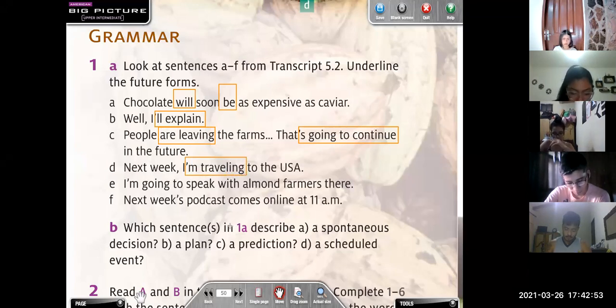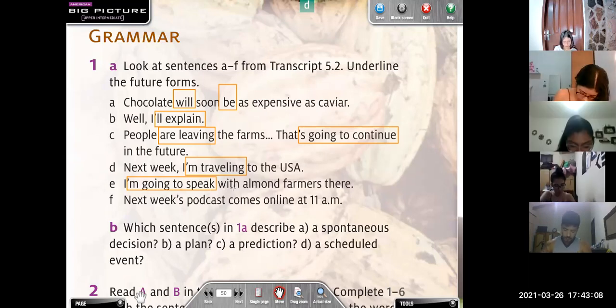E. Sentence E. I'm going to speak. I'm going to speak. And the last one? Comes. Comes. Okay. So as you can see, we have different tenses here.